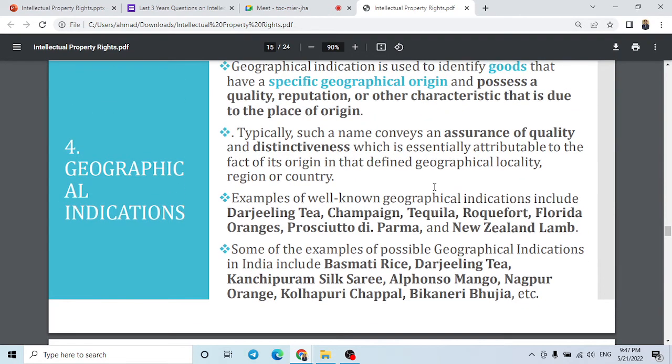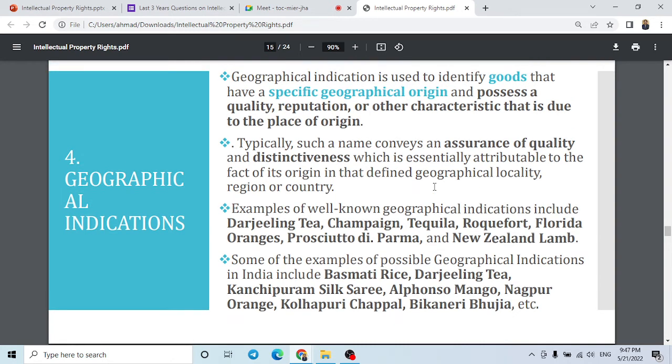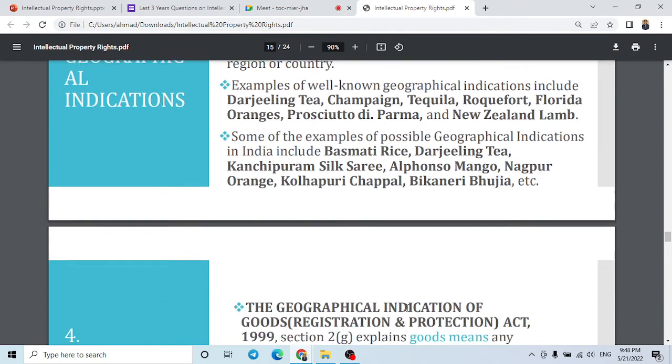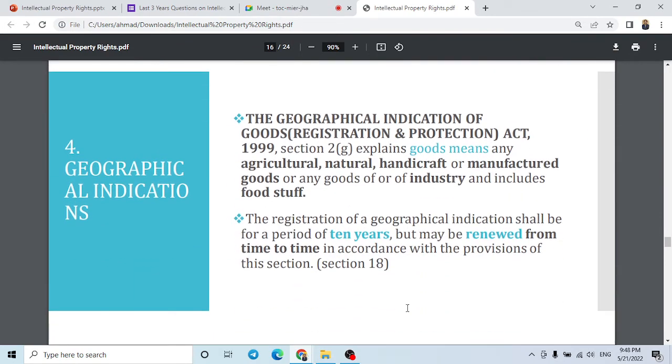So these products are sometimes associated with their place name, like Kanchipuram, Kolhapuri, Bikaneri. And sometimes they do not carry the name of their place, but they symbolize that they are coming from a specific area and they are famous for some specific quality and some different nature of that product. So these things come under the GI tag.